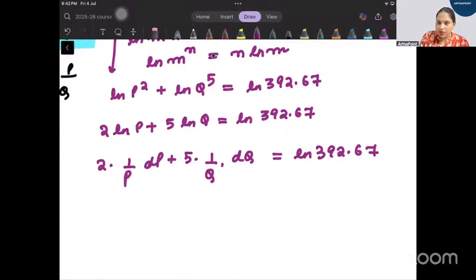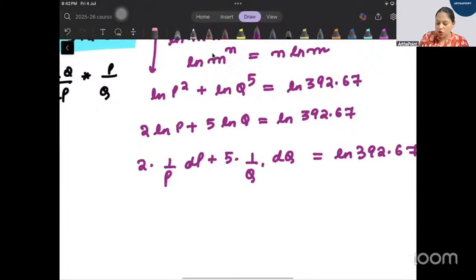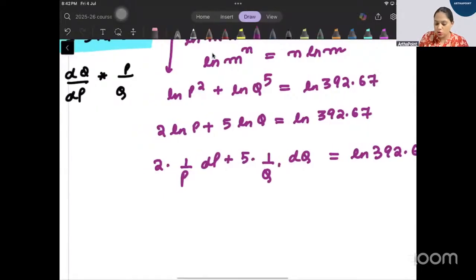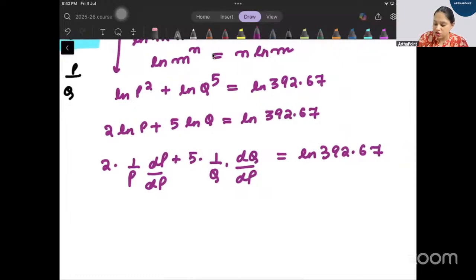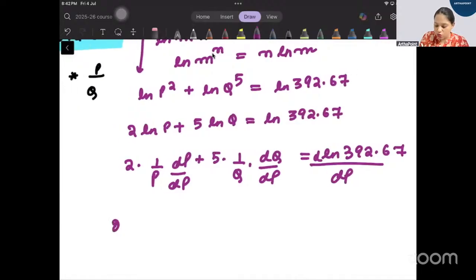Now what I'm doing is I am going ahead and dividing throughout, or I can just take P common, up to you, how you want to solve it. Or you can just take dP throughout. So if I divide throughout by dP, one way is this, that you just take differentiation with respect to dP throughout it, right? So you will get 2 times 1 by P into 1 plus 5 times 1 by Q, dQ by dP equal to 0.